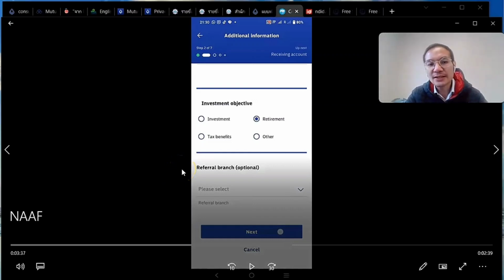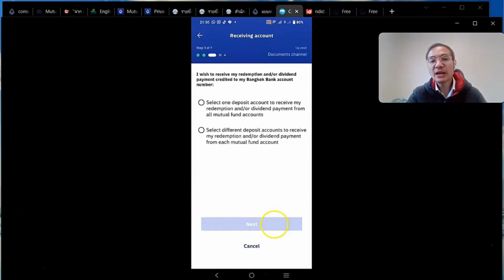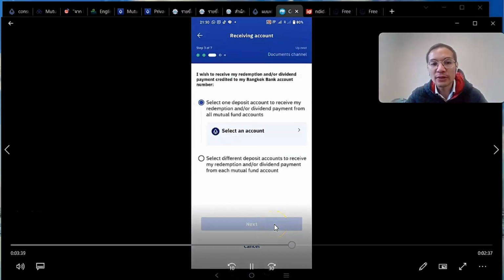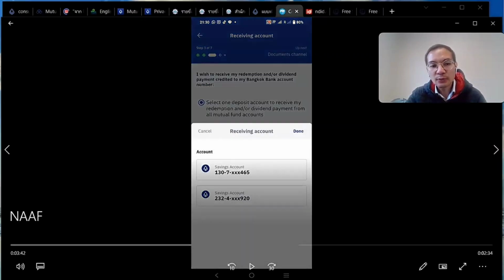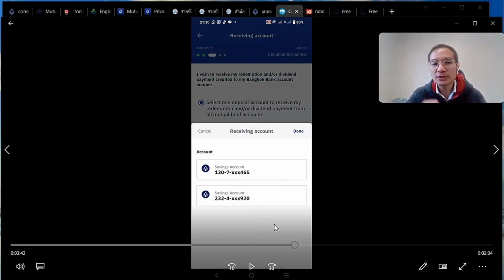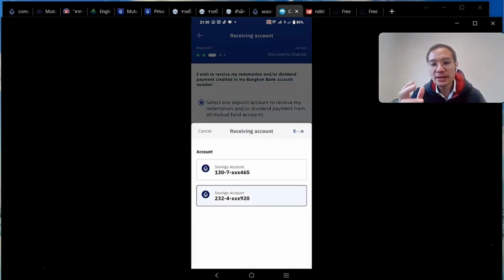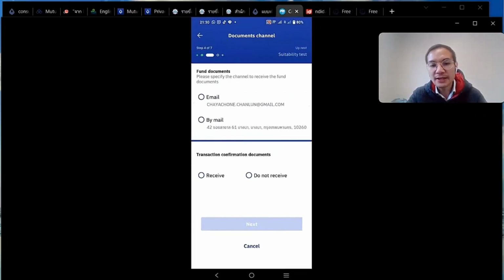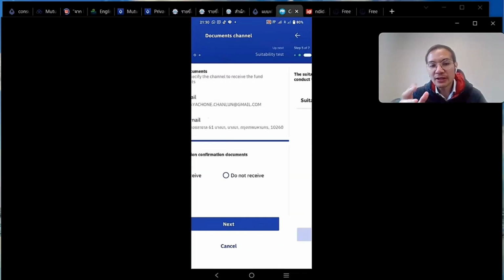So now that we have selected the objectives, we'll just talk with the branch. And if you have a preferred branch, you can just designate one there. And here's the link with regards to the redemption or dividends. If you have one coming into your account, then you can designate which account you want to receive the money. So I'm just going to pick one and then click next. And in terms of the documents, I'm going to choose email, so it will be electronic, and then I'll click receive.